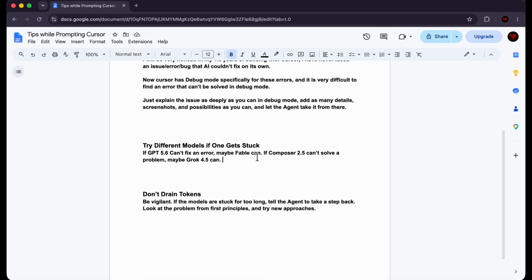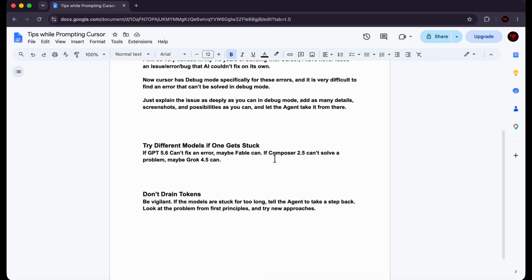Now, another tip is if one model gets stuck on a certain problem and it's spending too much time, just ask a different model, because if GPT 5.6 can't fix an error, then maybe Fable 5 can. If Composer 2.5 can solve a problem, then maybe Grok 4.5 can, right? So maybe one model is not as good at fixing a particular problem as another model, or maybe another model might be able to capture something that one model couldn't. So switch between models if it takes too much time, and one of those models is definitely going to solve the problem.